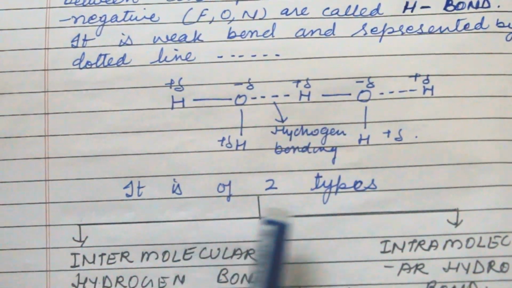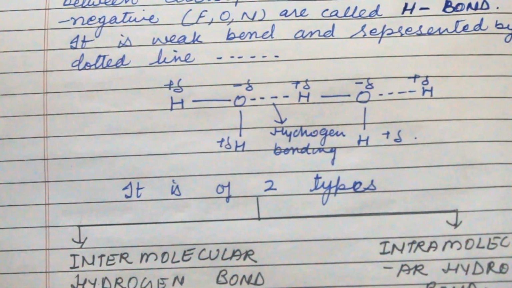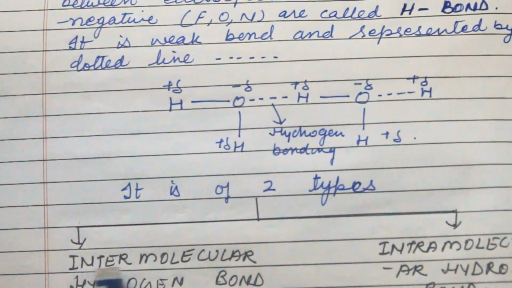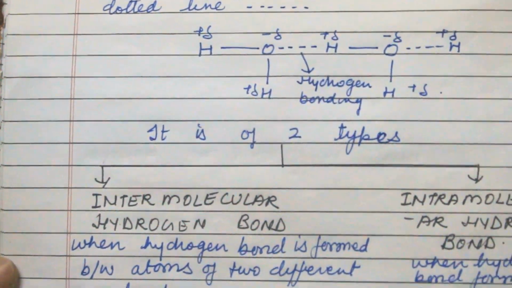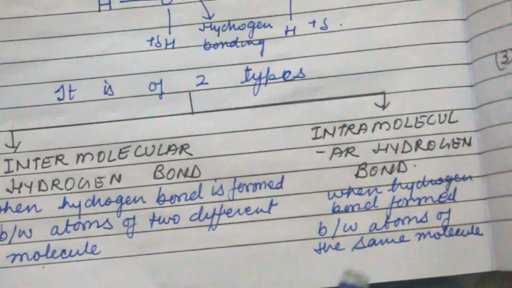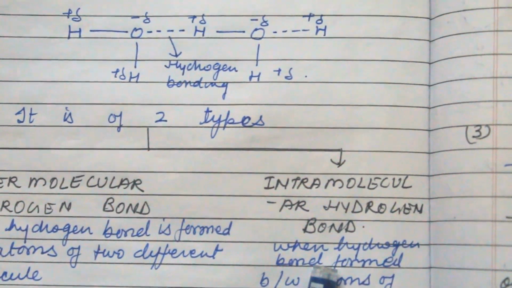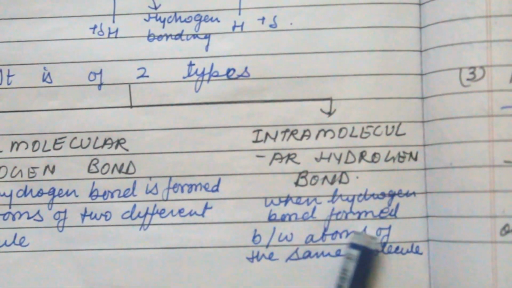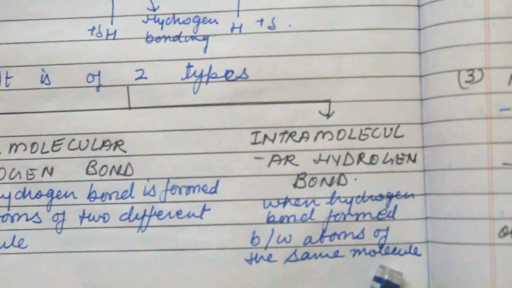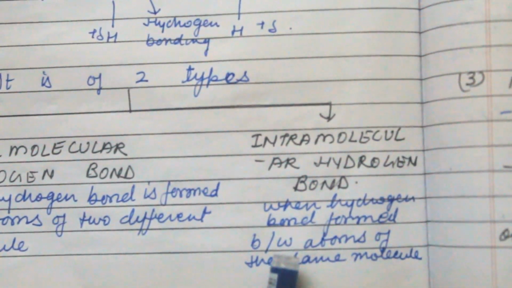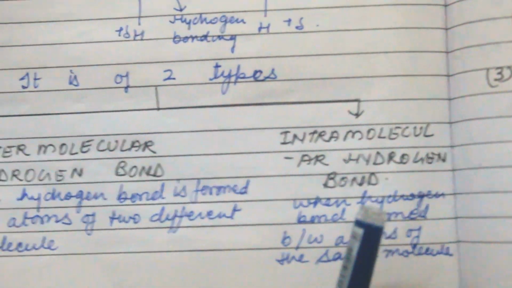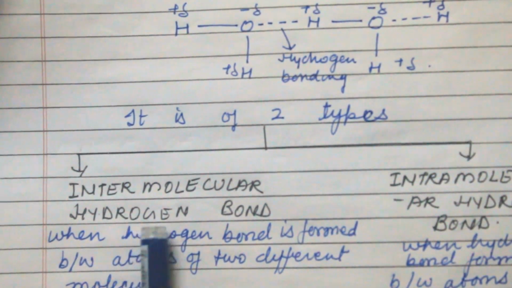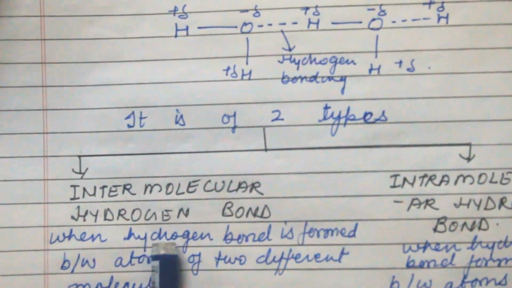So it is of two types, intermolecular and intramolecular hydrogen bond. Intermolecular bond is formed when hydrogen bond is formed between atoms of two different molecules, and intramolecular bond is formed when hydrogen bond is formed between atoms of the same molecule. When hydrogen bond is formed within the same molecule, that is intramolecular, and when hydrogen bond is formed between different molecules, then intermolecular hydrogen bond is formed.